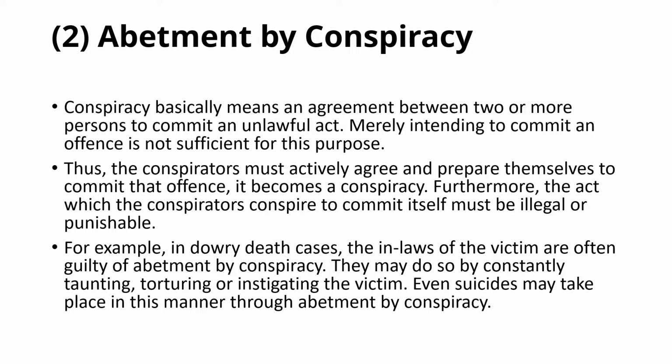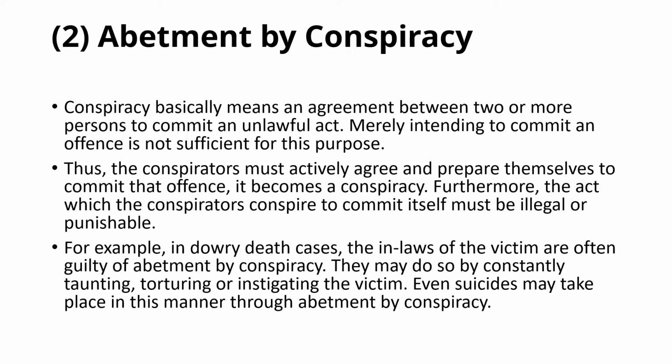Conspiracy basically means an agreement between two or more persons to commit an unlawful act. For example, five people stand in a group and have a wrong intention. That group of persons is going to commit a crime, and that is a criminal conspiracy.